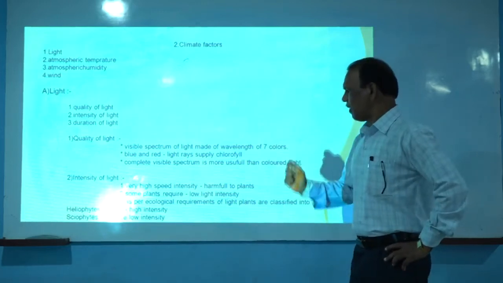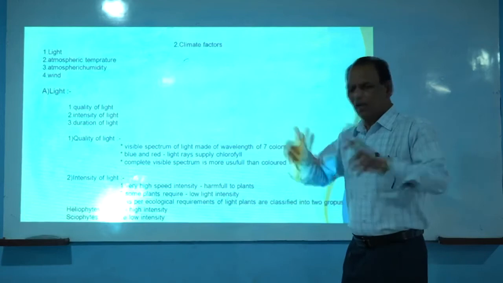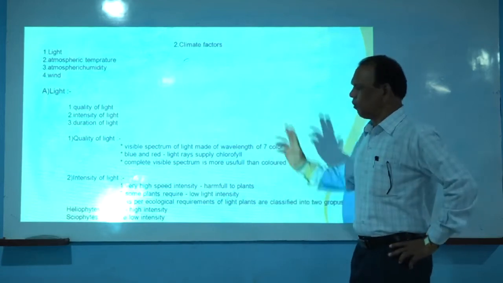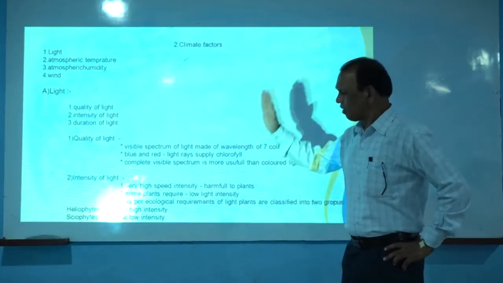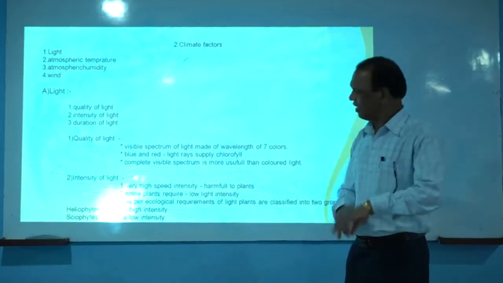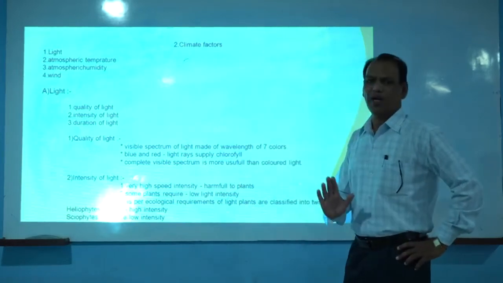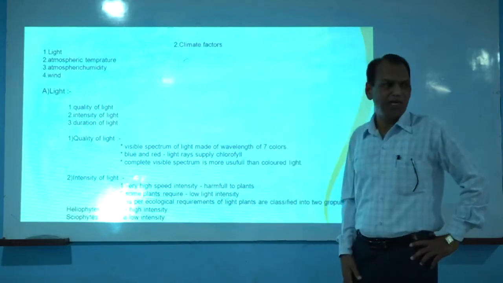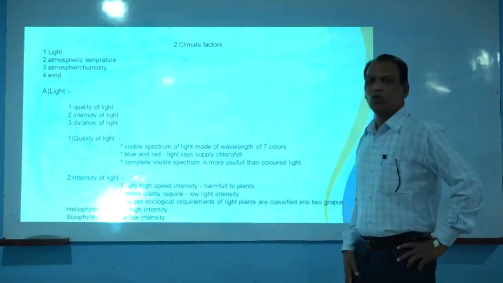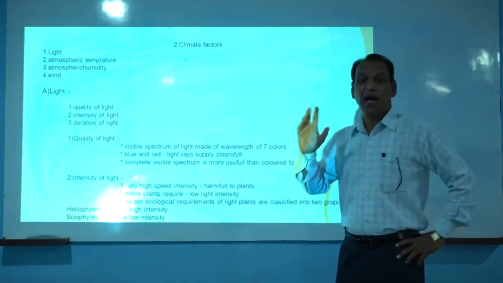That means as far as the requirement of light intensity is concerned, plants are generally classified into two categories: heliophytes and sciophytes. So what is the meaning of the term heliophytes? The term heliophyte is used for plants which naturally require high intensity of light.